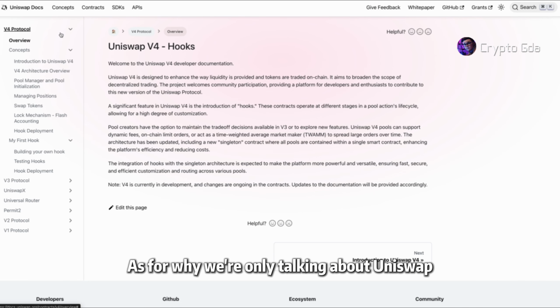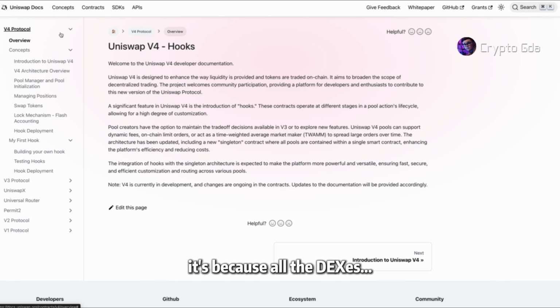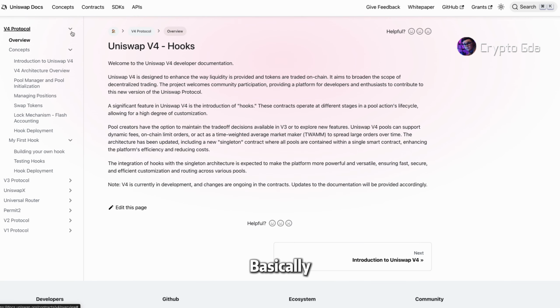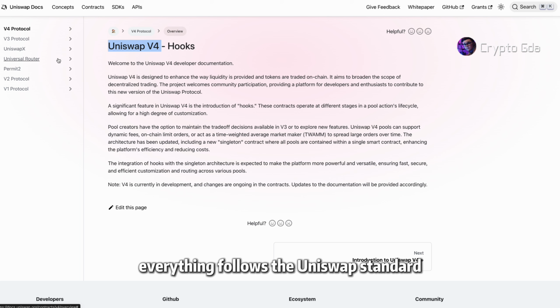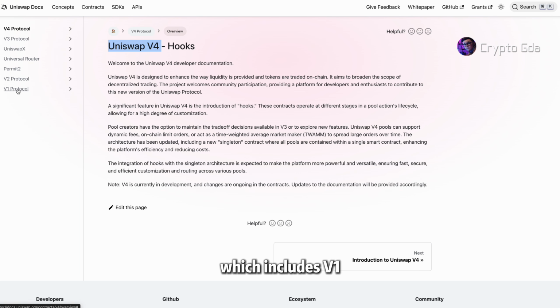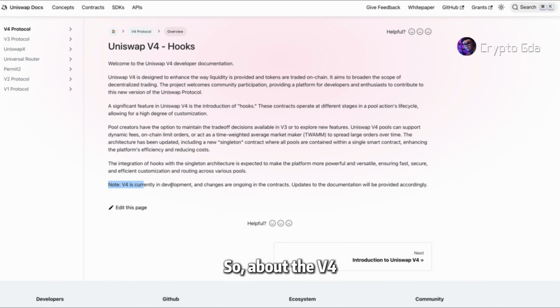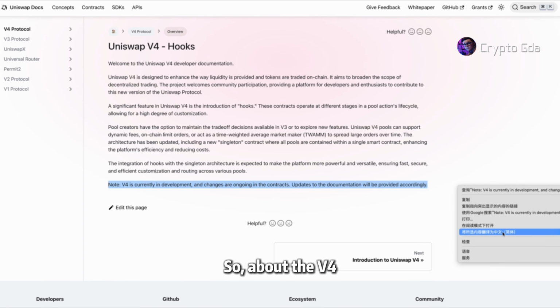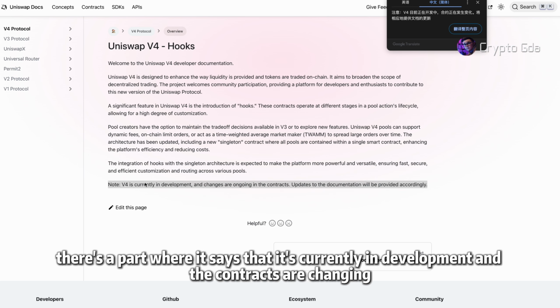As for why we're only talking about Uniswap, because all the DEXs, basically, everything follows the Uniswap standard. Here we can check out the Uniswap documentation, which includes V1, V2, V3, V4, right? So, I believe everybody knows about V4. Here's a part where it says that it's currently in development and the contracts are changing.